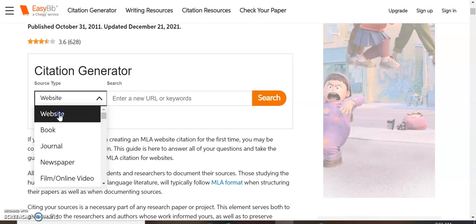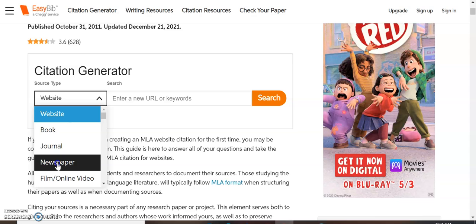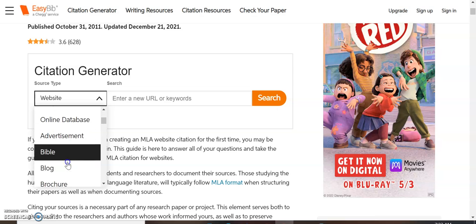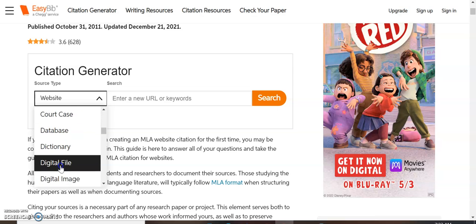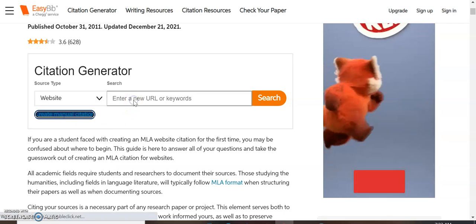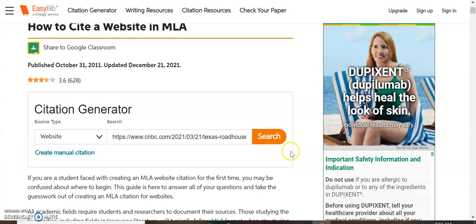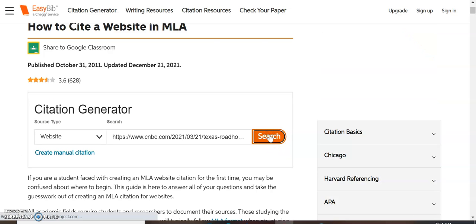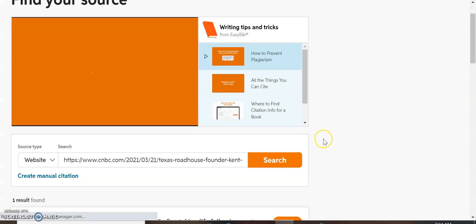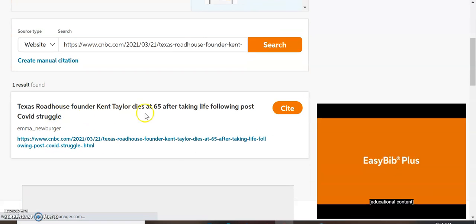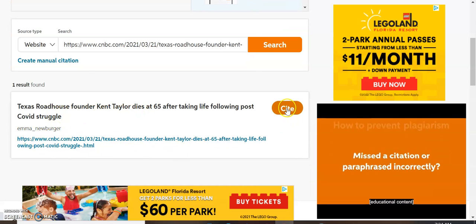Now, I got this information from a website, but remember, I could have gotten it from a newspaper. Had I gone to the New York Times article, that would have come from a newspaper, and I would have chosen the online version of the newspaper. So I have to be very careful about what I'm choosing as the source type. But this one's a website, so I just put down the URL, I click search, and EasyBib goes out to that URL, finds the article and a lot of the important information.